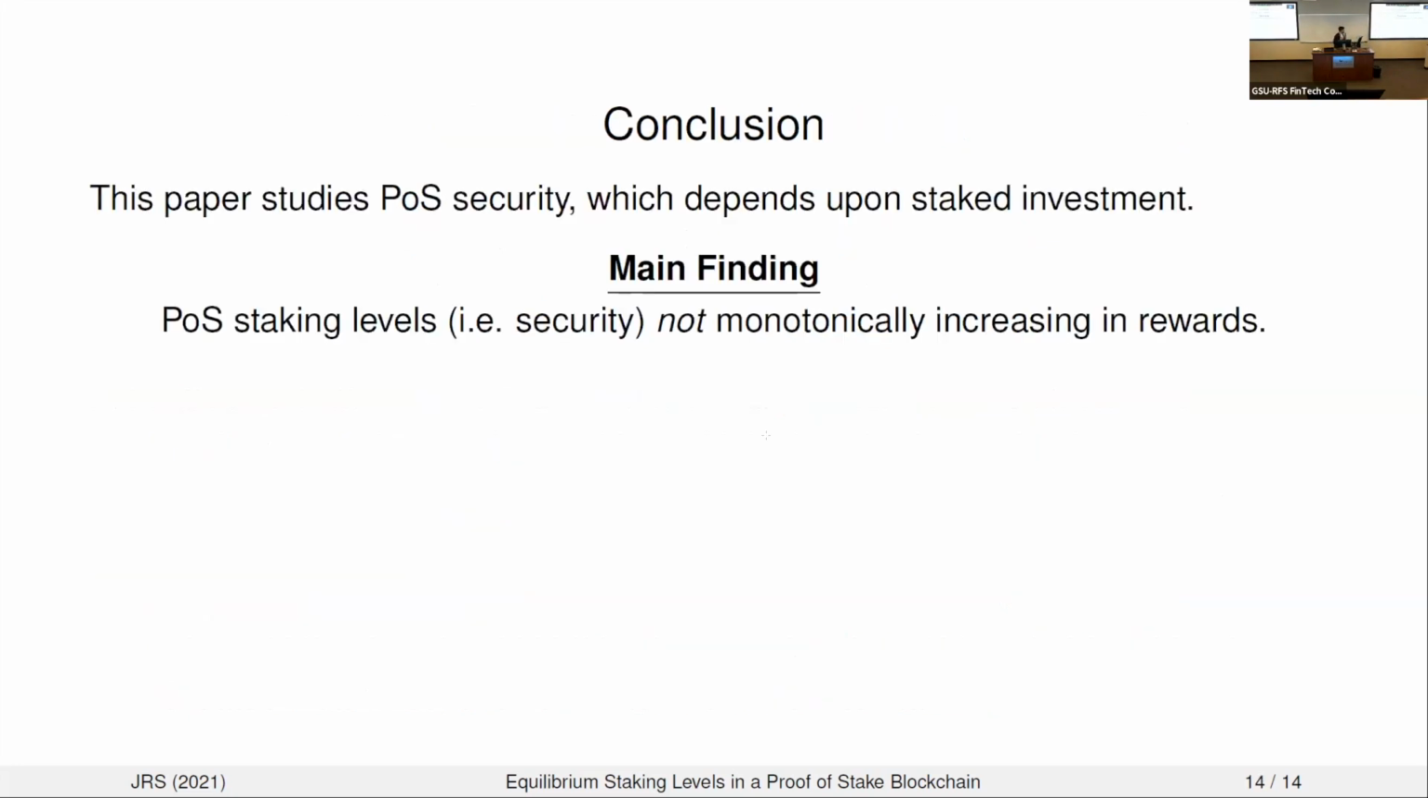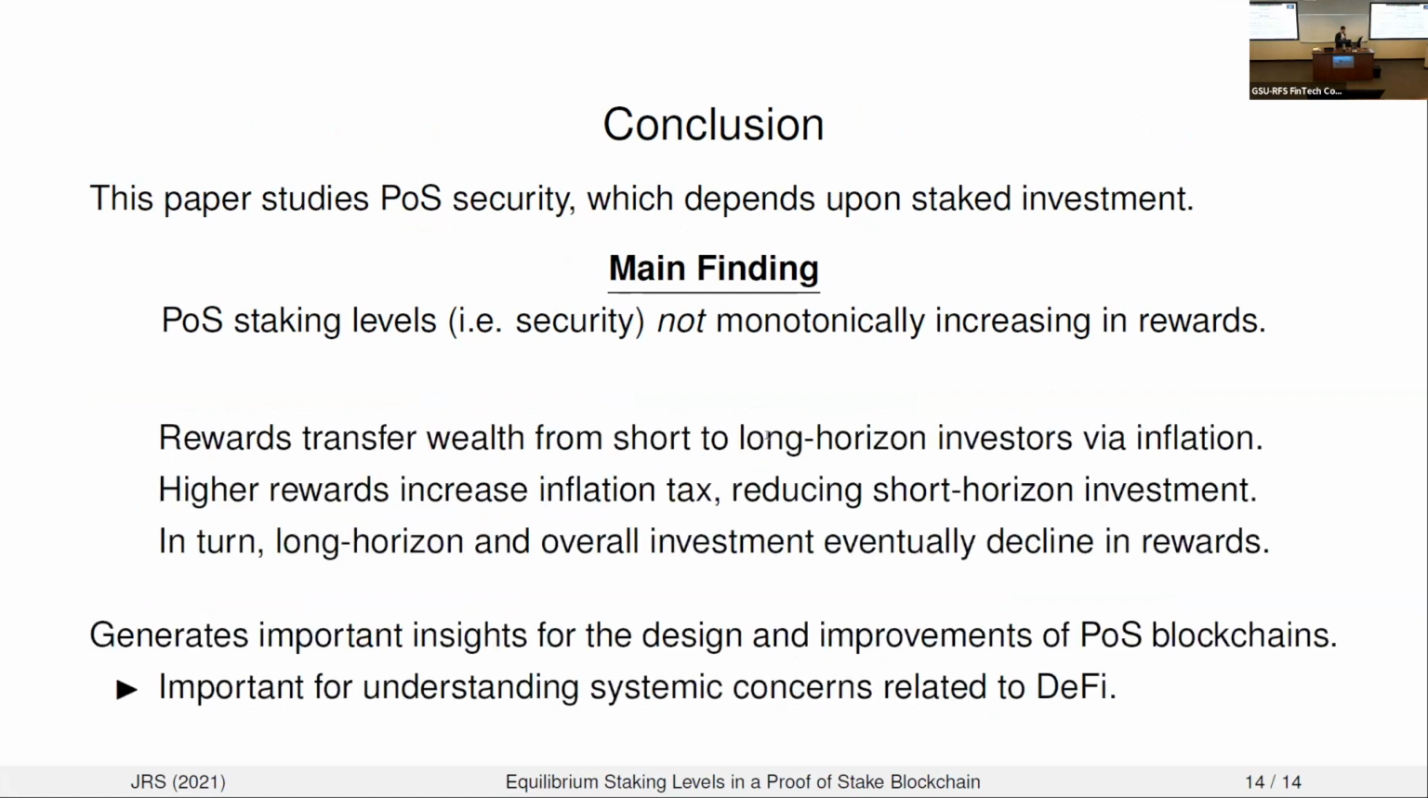Okay, so just to quickly conclude, in this paper, we're studying proof of stake security. This security depends crucially upon staked investment, the market value of staked cryptocurrency. And what we're showing is that staking levels and therefore security are not monotonically increasing in rewards. Instead, eventually they will be decreasing. And this is going to be important for the design of these block rewards at any proof of stake blockchain.